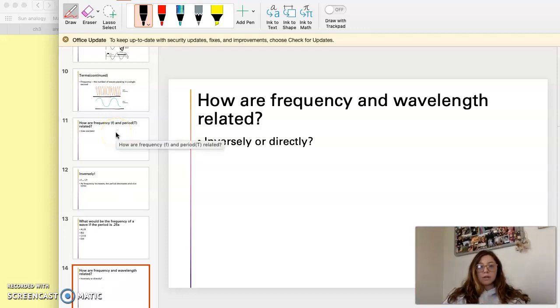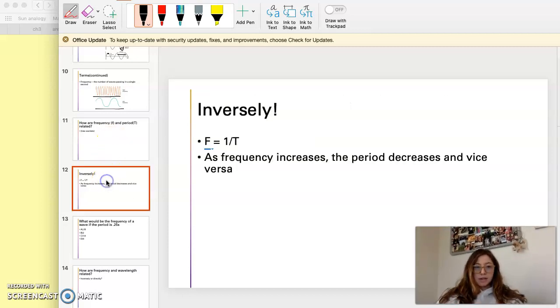So we note that the frequency and the wavelength and the frequency and the period are inversely related. And this is our formula relating frequency and period. So as frequency increases, the period decreases, and vice versa. As the frequency decreases, the period increases.